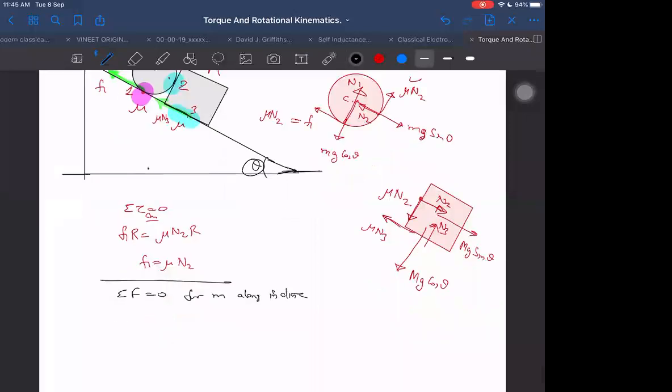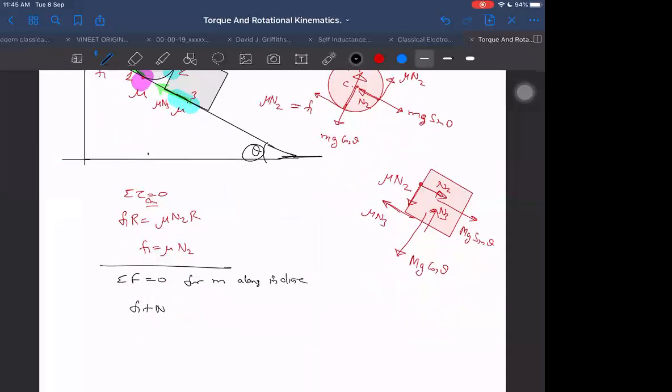So then we get F1 plus N2 is equal to mg sin theta, and then mu into N2 plus N2 is equal to mg sin theta, or we are getting mu plus 1 into N2 is equal to mg sin theta.